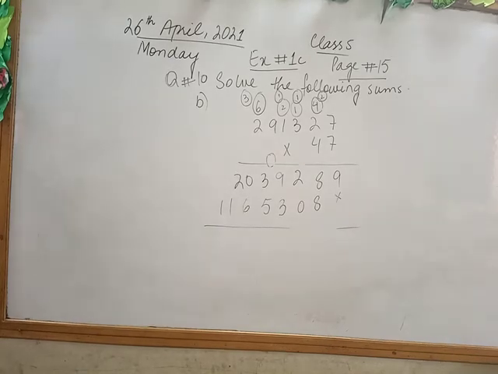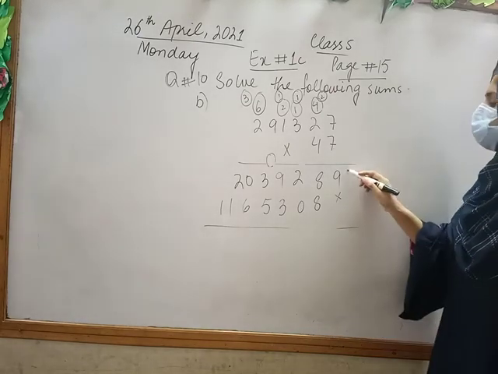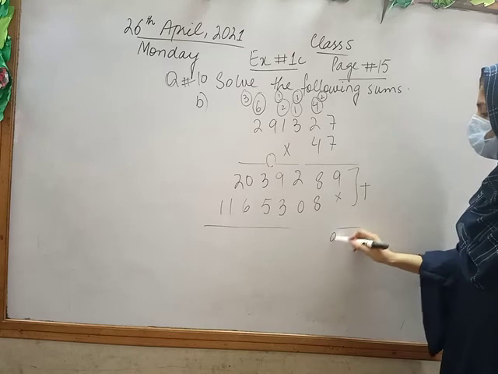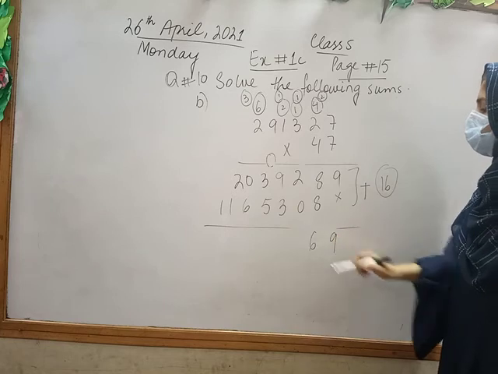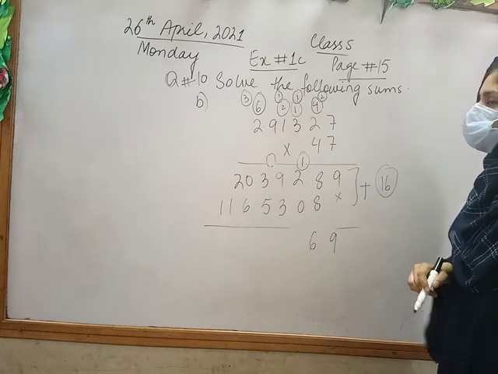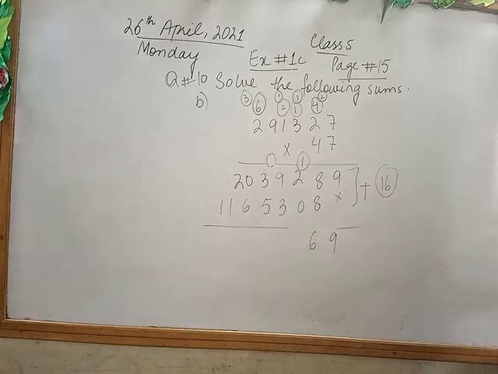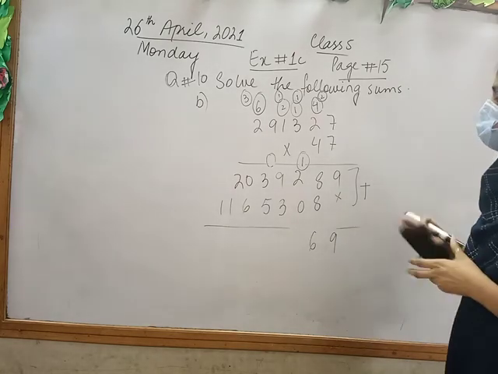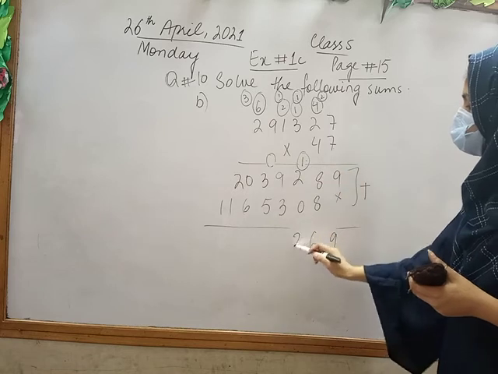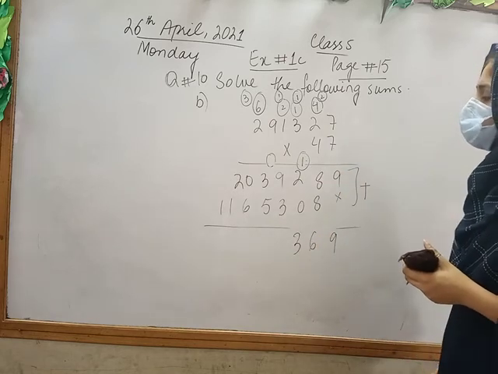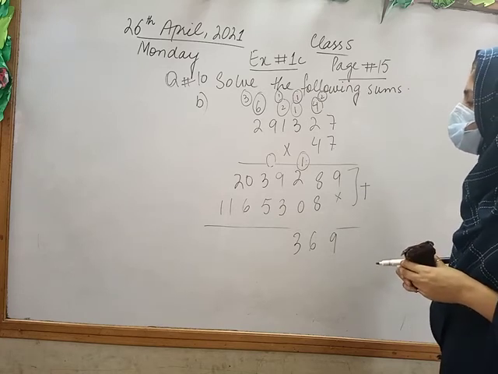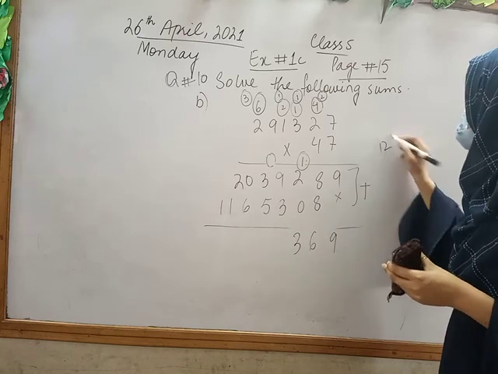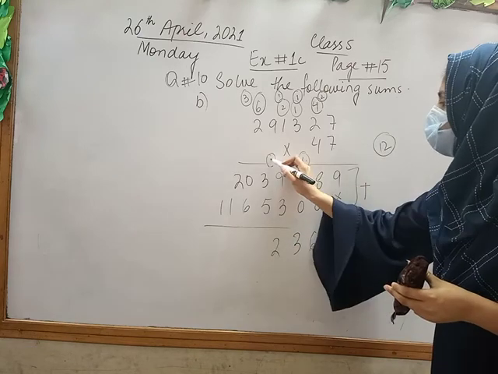Now in the end what would we do class? What do we do with these in multiplication? Very good. We will add. So 8 plus 8 is 16. It is a 2-digit number. So I will write 6 here and 1 as a carry. Fine. 2-digit number, so I will write 2 here and 1 as a carry.